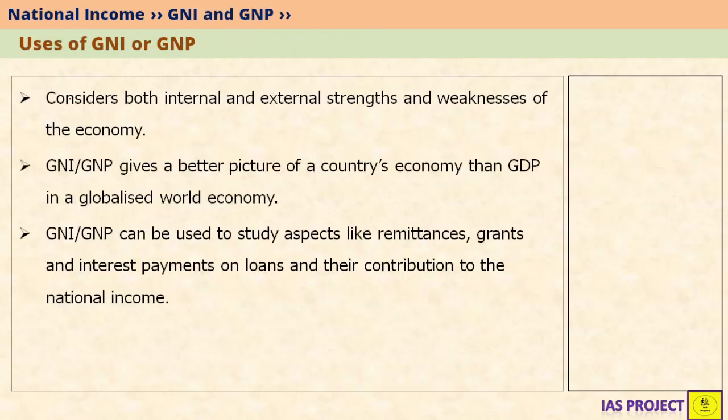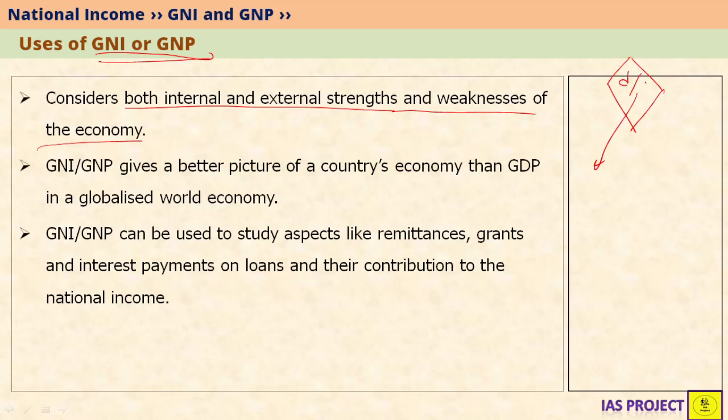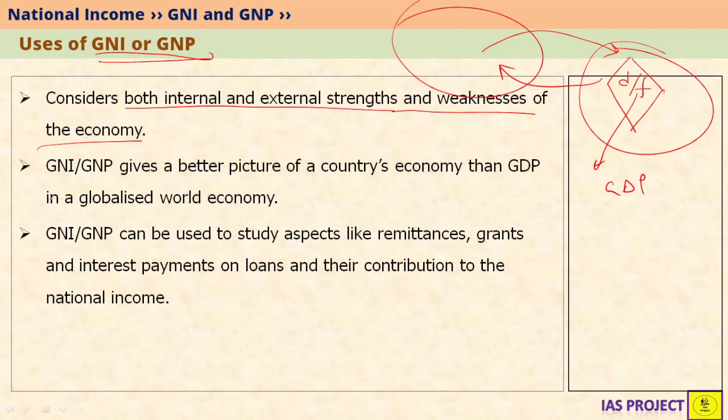So what are the uses of GNI and GNP? GNI and GNP consider both internal as well as external strengths and weaknesses of the economy. So GDP was a territorial concept. Whatever is happening within India is being counted, whether it is being produced by domestic or foreign people or foreign companies, it is being counted towards GDP. But in the case of GNP, we are also accounting for whatever is coming into India and whatever is going out of India. So it considers both domestic strength as well as external strength and weaknesses.